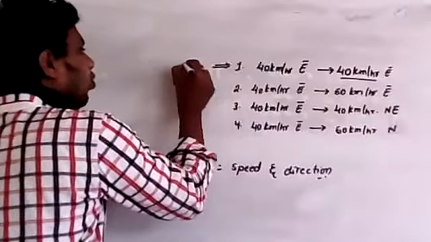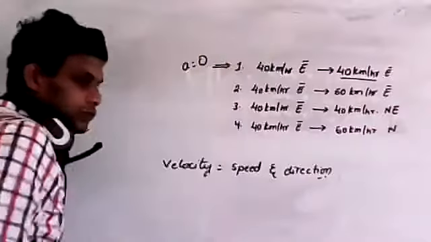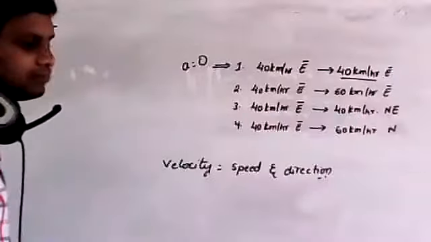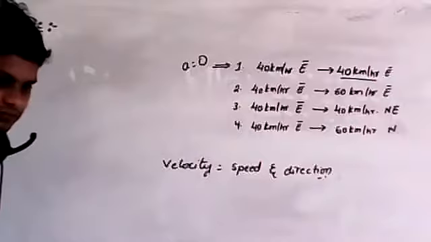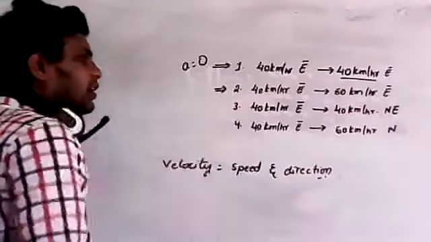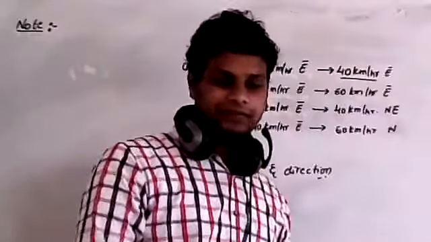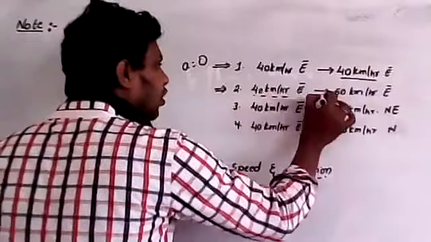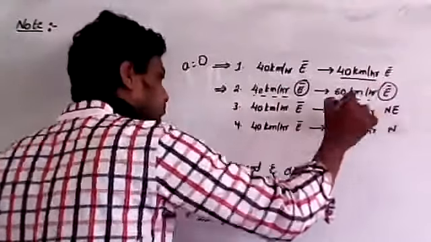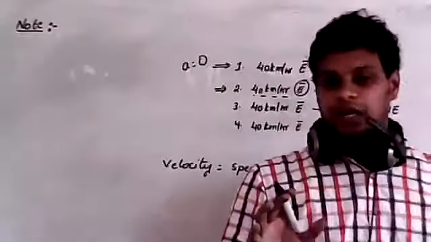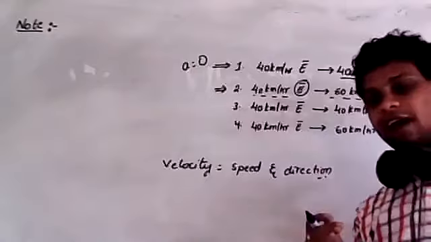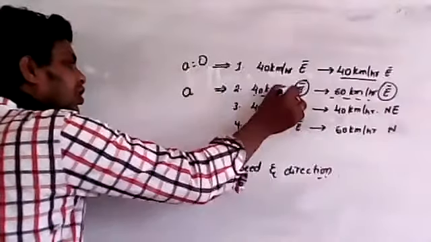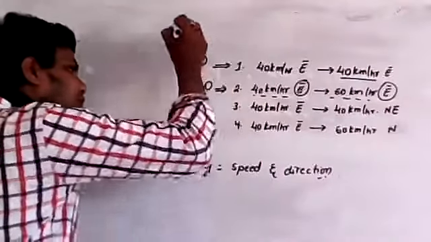Now in this case, what is the acceleration? Zero. Why? Because magnitude is same, direction is also same. Now listen, look at the second case. In the second case, magnitude of the velocity increases. Are you clear? Magnitude of velocity increases, but direction remains the same. Even though direction is same, if the magnitude of velocity increases, in such case also there exists acceleration. Therefore, in this case, acceleration is not equal to zero.